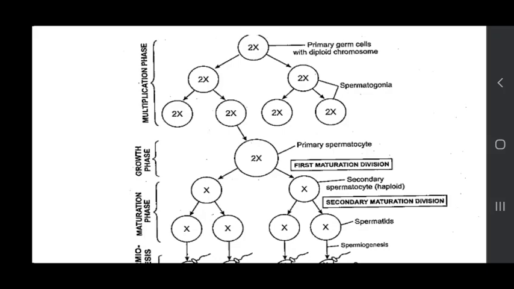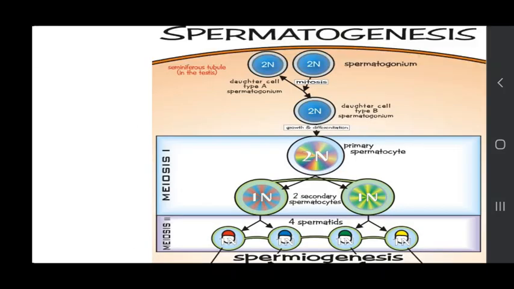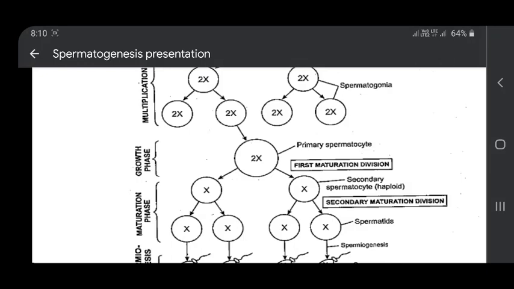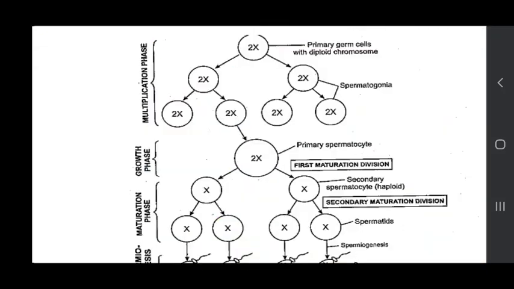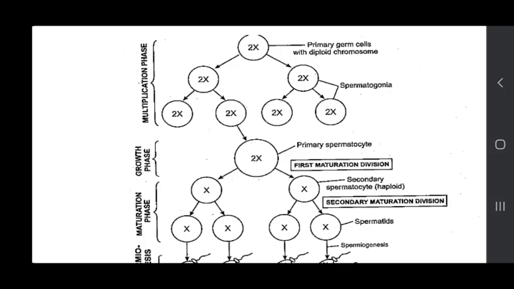Now let's discuss the formation of spermatid and spermatozoa, or in a way we can say, let's discuss the process of spermatogenesis. This is the primary germ cell. It is present in the seminiferous tubules. These primary germ cells are diploid. They divide by mitosis and produce diploid cells, which are now named spermatogonia.